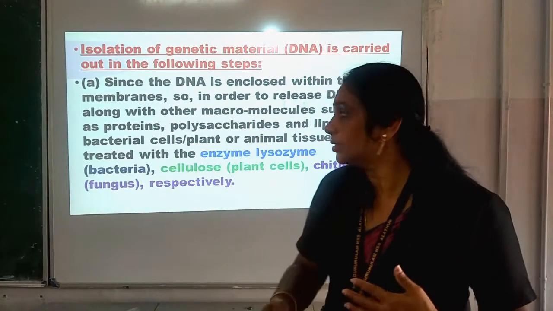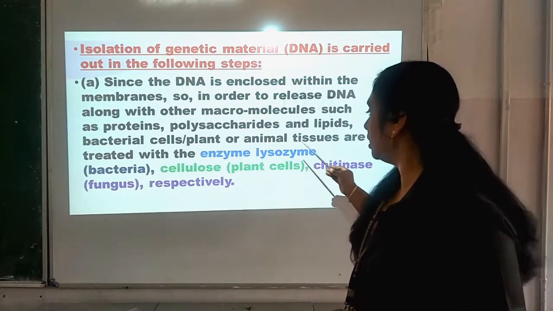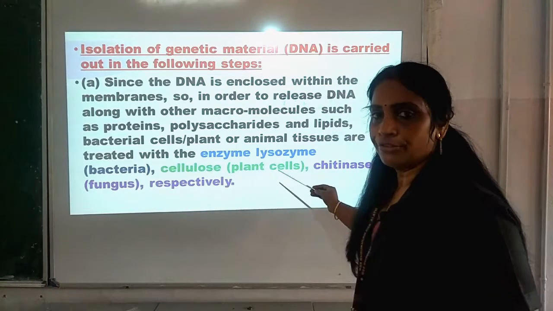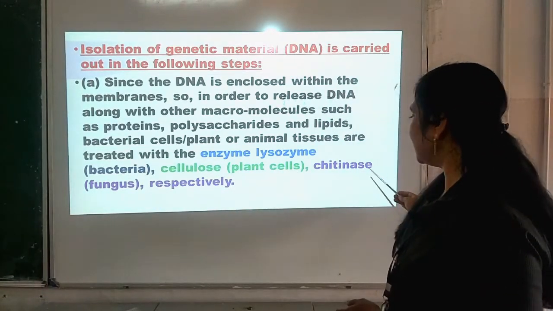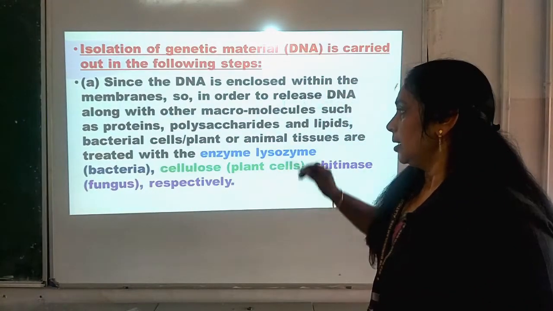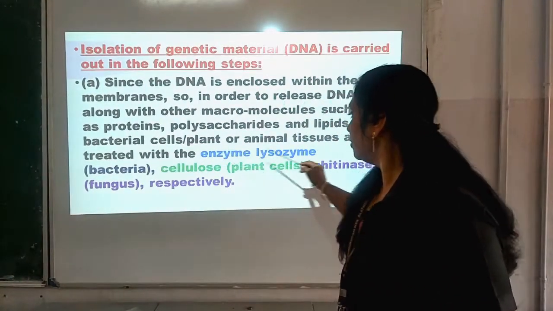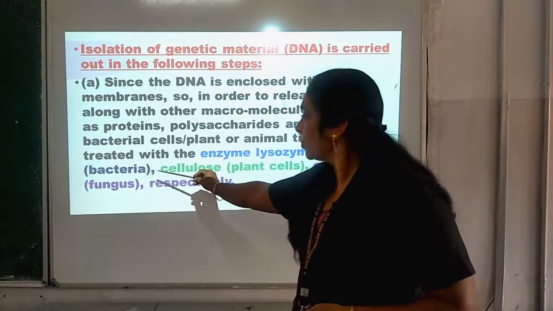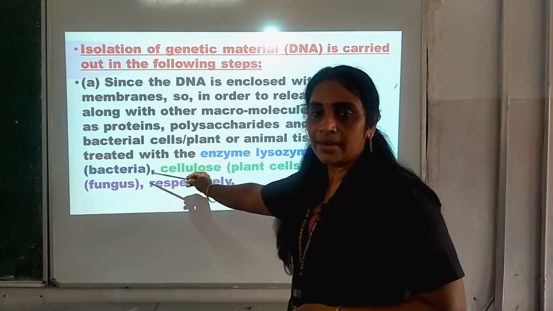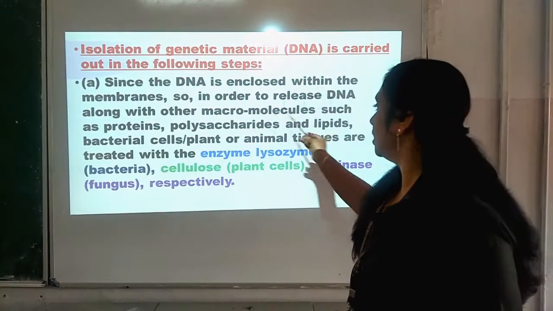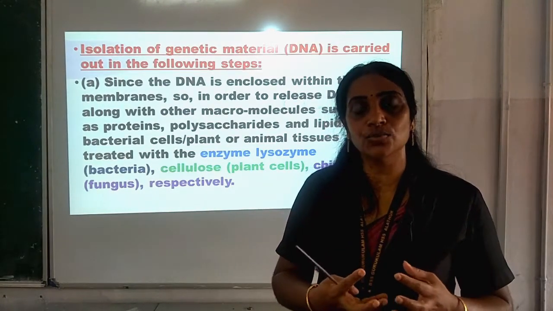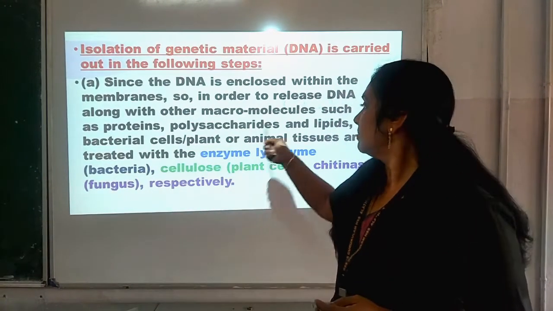are treated with enzyme: lysozyme for bacteria, cellulase in the case of plant cell, chitinase in the case of fungus respectively. My dear children, the enzyme lysozyme is related to bacteria. In the bacterial cell the DNA is mixed with macromolecules, and that DNA has to be separated from these macromolecules.